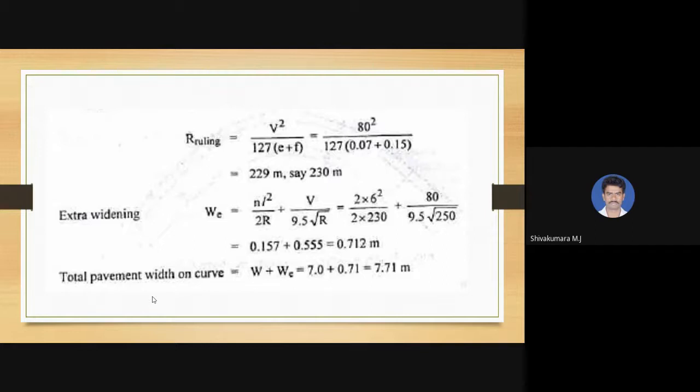So extra widening equal to nL square divided by 2R plus V divided by 9.5 root R. Substitute the value of n as 2, L as 6, R as 230. To be precise, 229 needs to be substituted over here, but here it is rounded up to 230 meters. So you are going to get an extra widening of 0.712 meters.